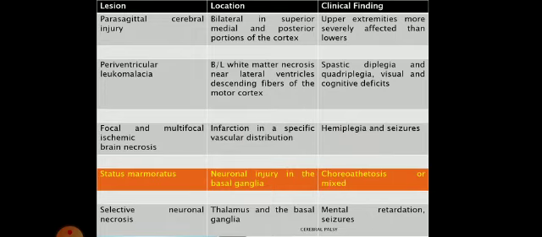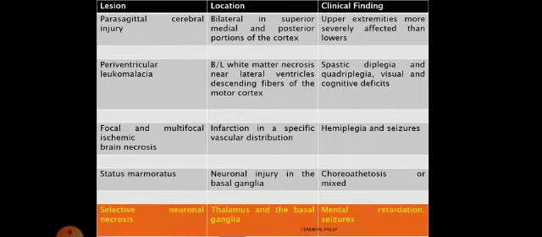Fourth is status marmoratus. Clear? It is a neonatal injury in the basal ganglia specifically. If the basal ganglia is affected, there will be movement dysfunction, so you will have the choreoathetosis type of cerebral palsy. That is one of the types of cerebral palsy. Sometimes it may be mixed also.